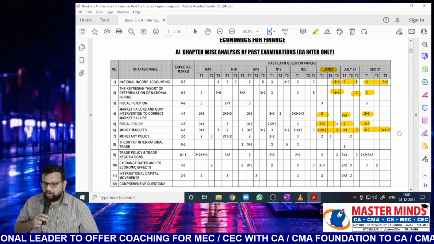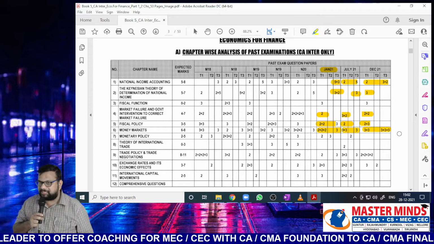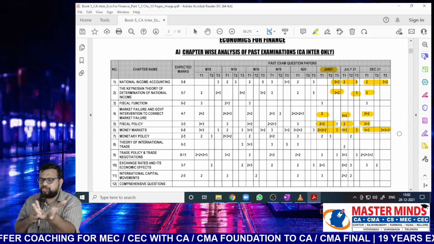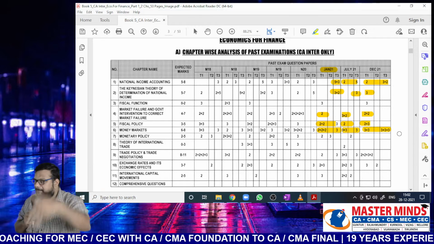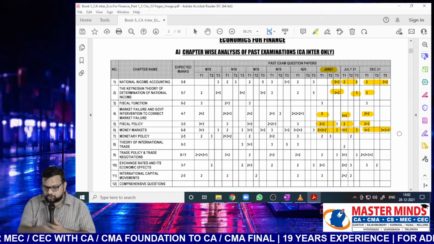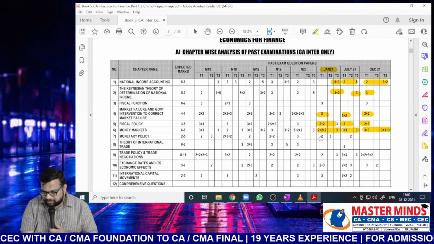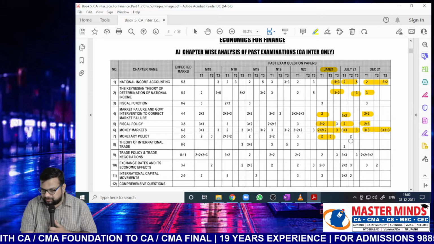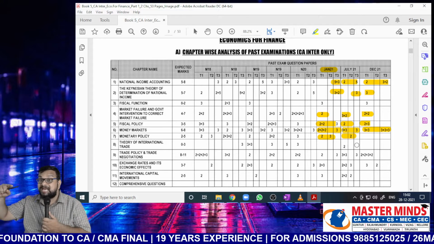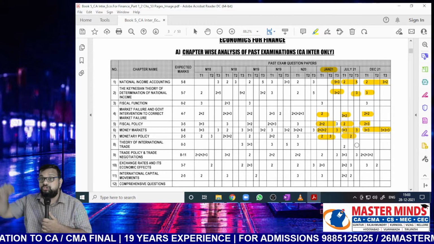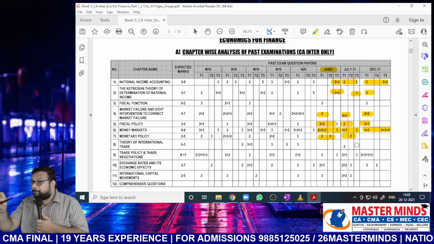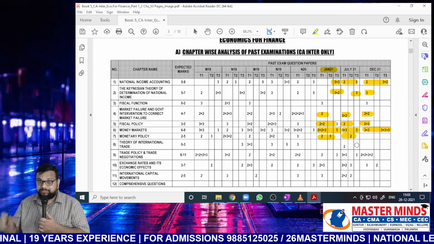Next, monetary policy. Very easy chapter. CRR, SLR, whatever you have learned in BCK or whatever the minimum knowledge you have, the same minimum knowledge we will apply here and we will expand it. Again you can see the weightage when it comes to this monetary policy. 5 marks in Jan 21, July 21 2 marks, and December no weightage because he has asked all the 15 marks from the above chapter.